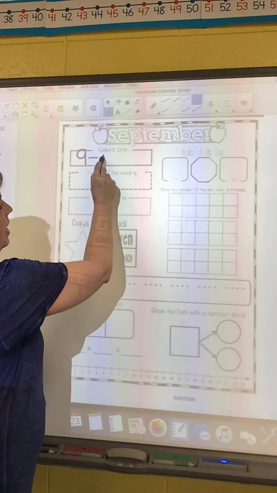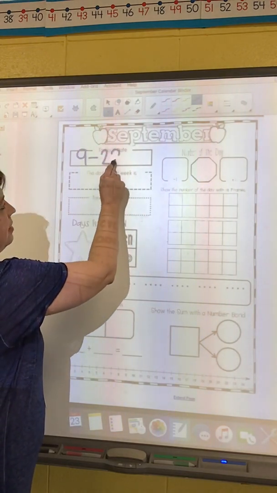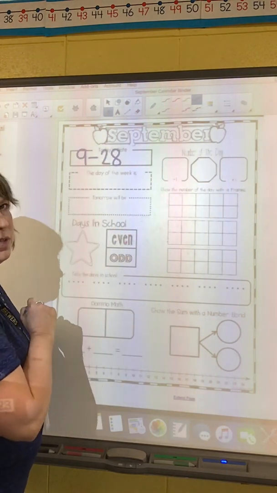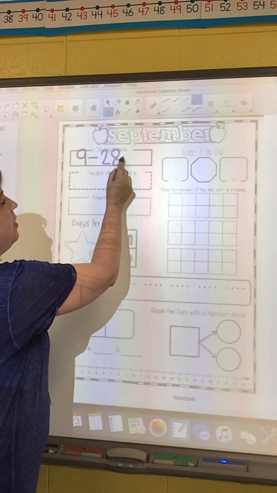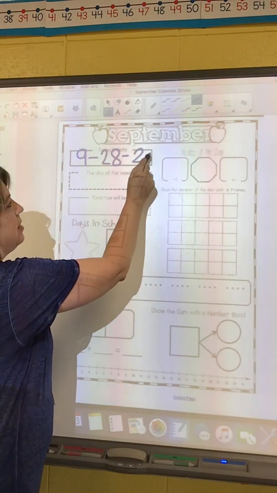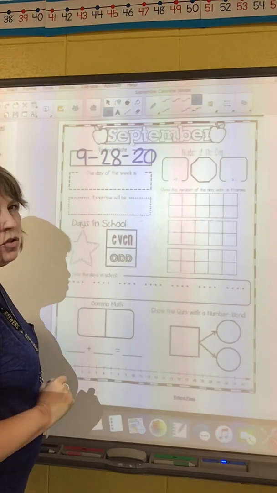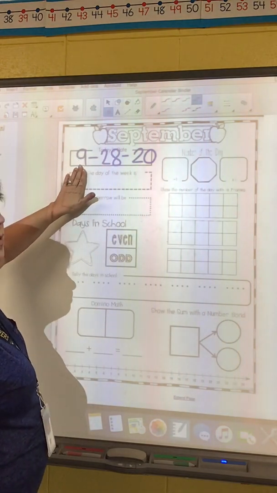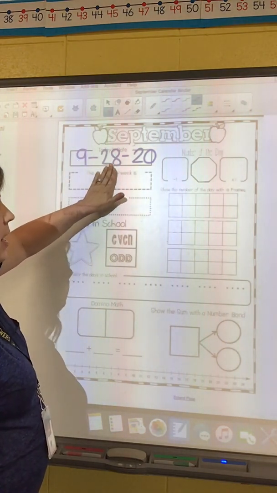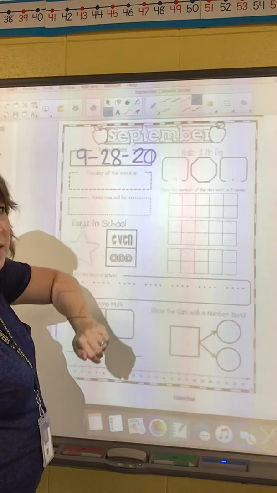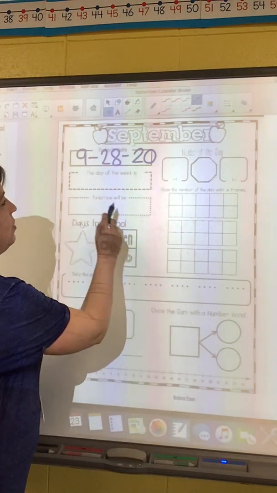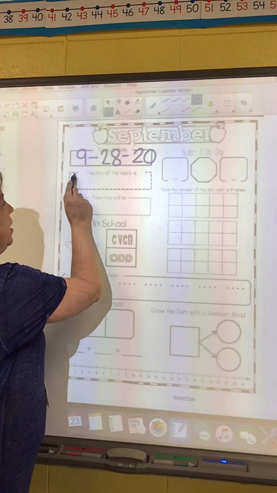All right, today's short date is still September, so it's still the 9th month. But today was day number 28. So we need to put today's day. And then the short way to write 2020 is just 20. So this is the short way to write September 28th, 2020. So let's write Monday today with a capital M.